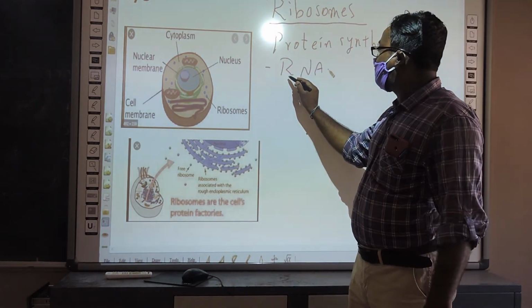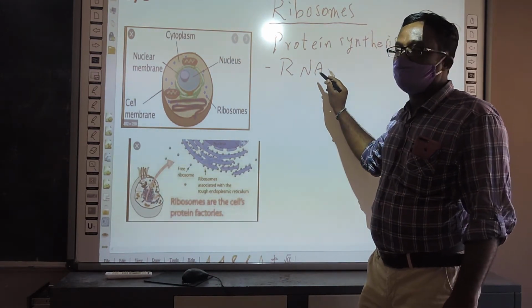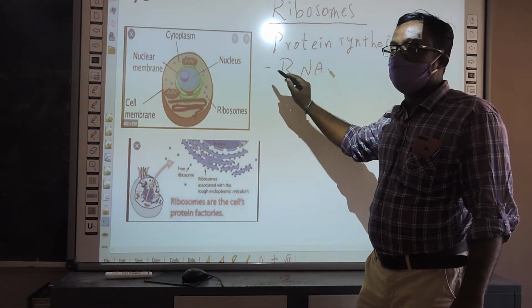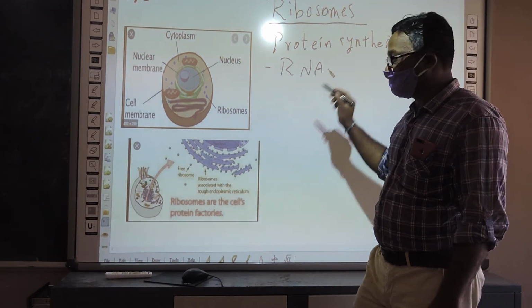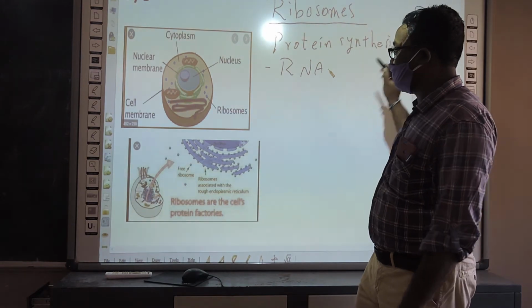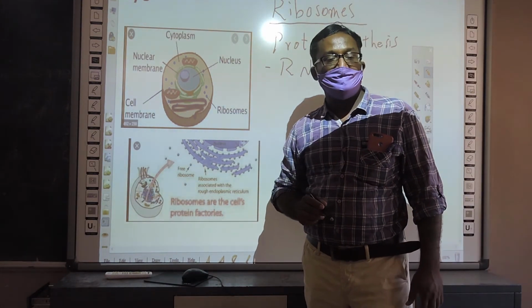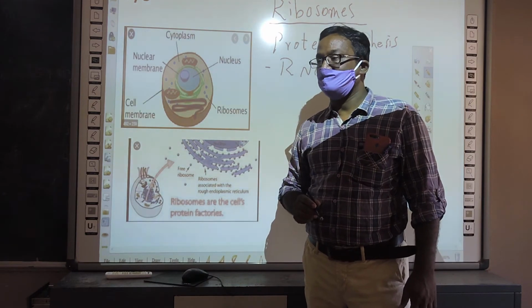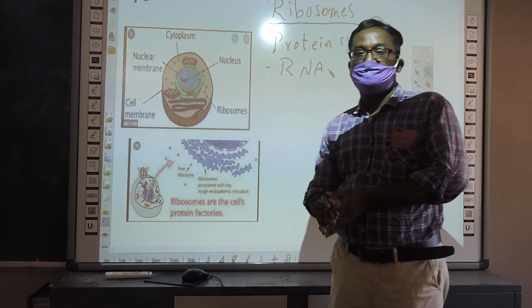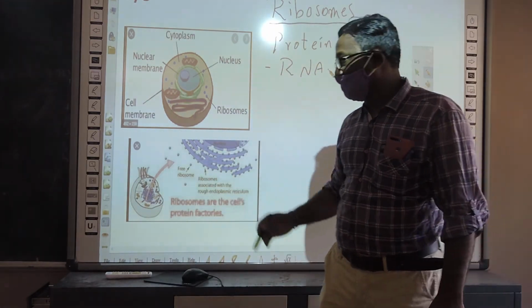So ribosomes are involved in protein synthesis by using amino acids. They are present in both prokaryotes and eukaryotes.